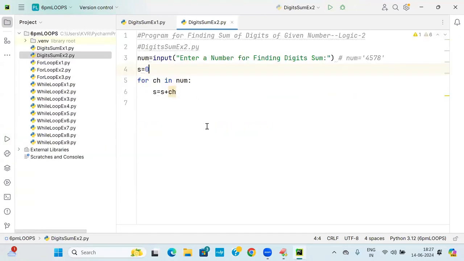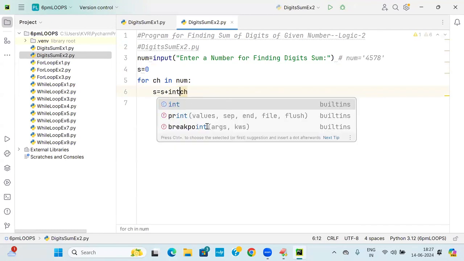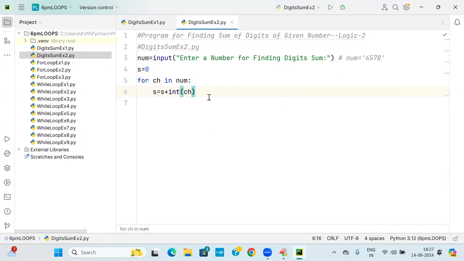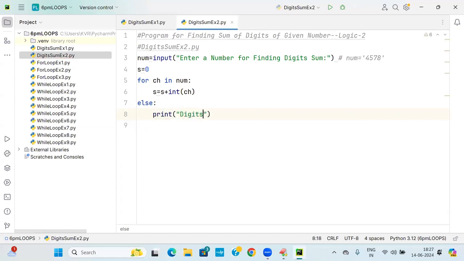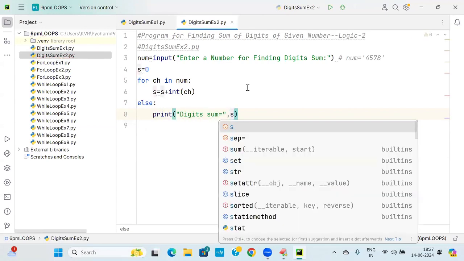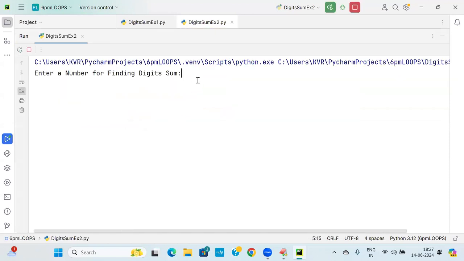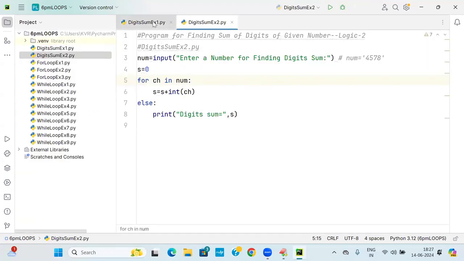So I should convert into which type? Into int. I am converting the digit value into int. That's all. Now I am writing print digits sum is equal to, comma. Yes. Simplified logic. 4, 5, 7, 8. Got 24. This is another logic. Not only this, you can run again. You say 1, 2, 3, 4, 7, 8, 9. So you got the digit like this. Are you able to follow? Simple.